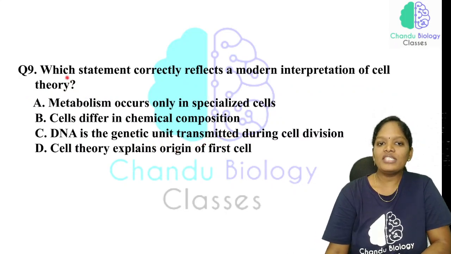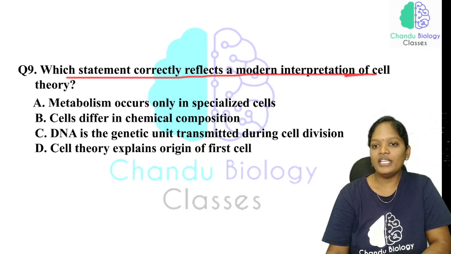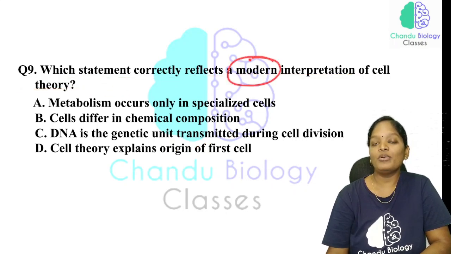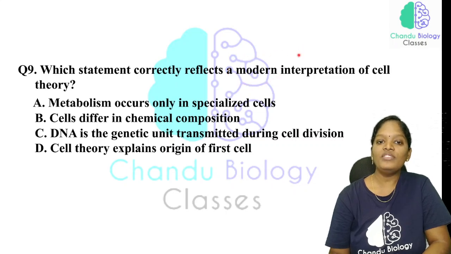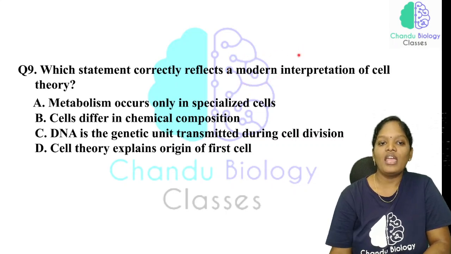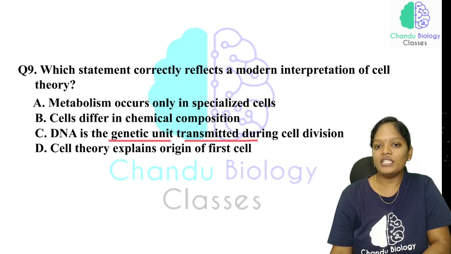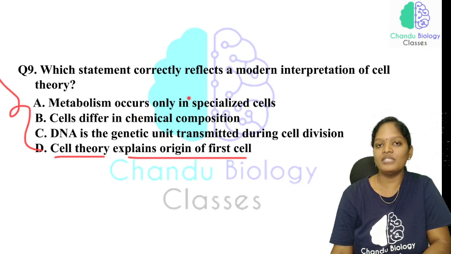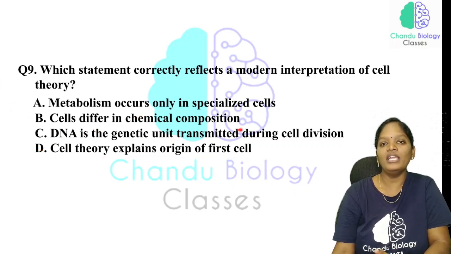Now, which statement correctly reflects a modern interpretation of the cell theory? They are asking about the modern cell theory. Which will be the correct interpretation? Metabolism occurs only in the specialized cells. Cells differ in chemical composition. DNA is the genetic unit transmitted during cell division. Cell theory explains the origin of the first cell.